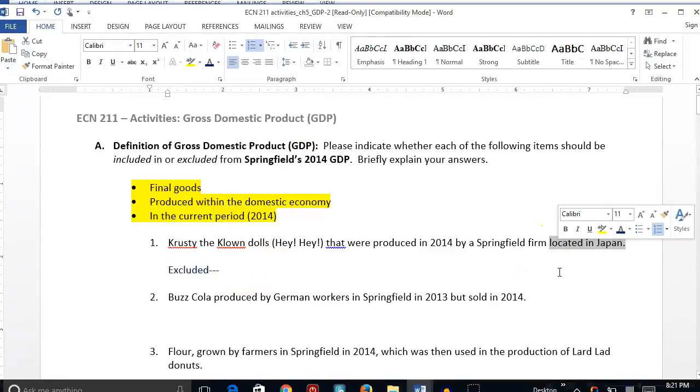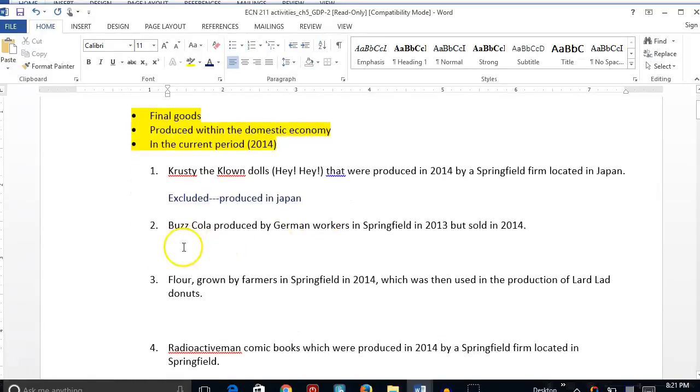They were produced in Japan. So therefore, that is why they are excluded. There's our first one.